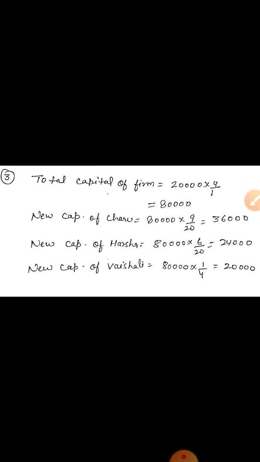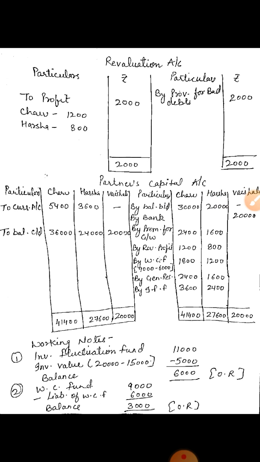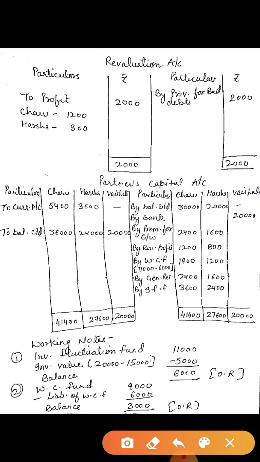Okay, so this capital you have to write down in the capital account, credit side. On this side you have to write down "By balance c/d". This is the closing capital of the partners, 36,000, 24,000 and 20,000. Now you have to do the total. Now you have to see which side is greater.